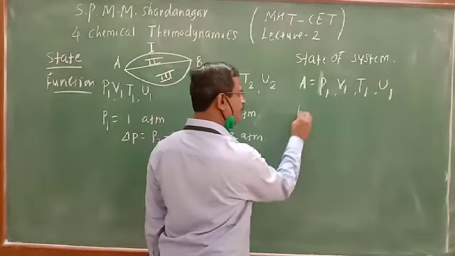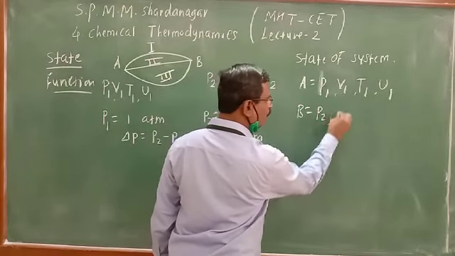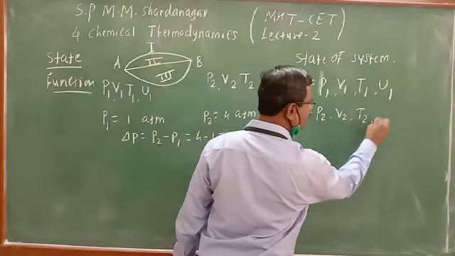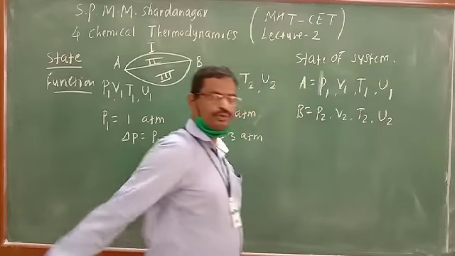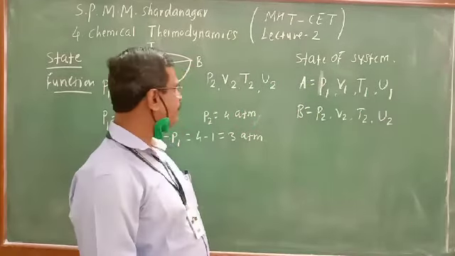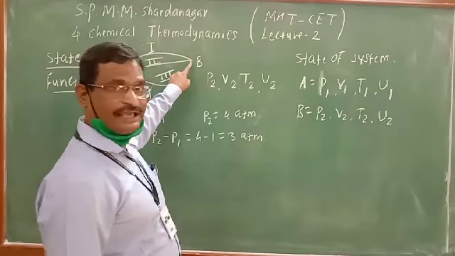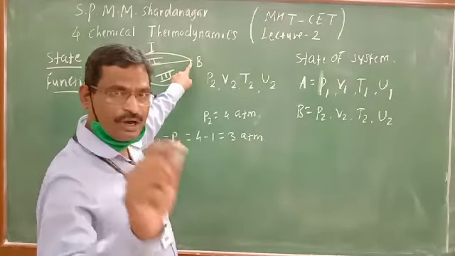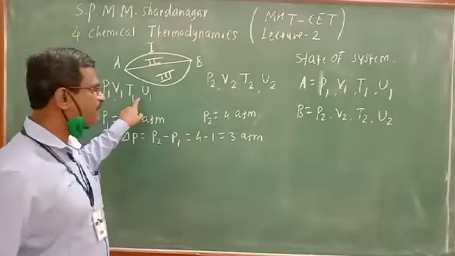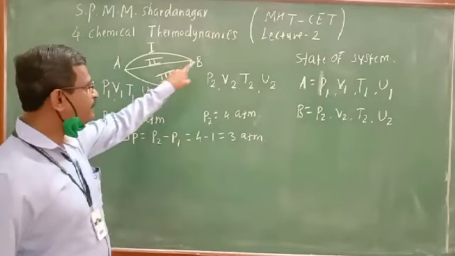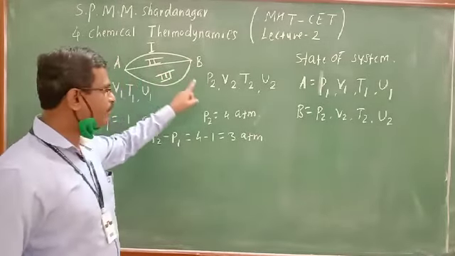State B has pressure P2, volume V2, temperature T2 and internal energy U2. Now A is converted to B. A state is different because the state functions of A are different. B is different from A because this